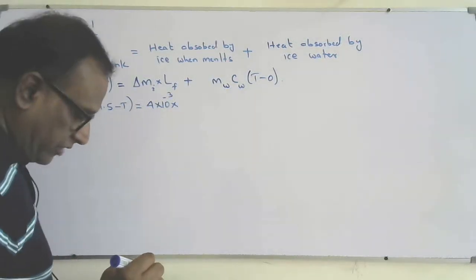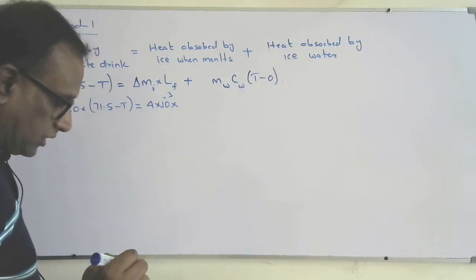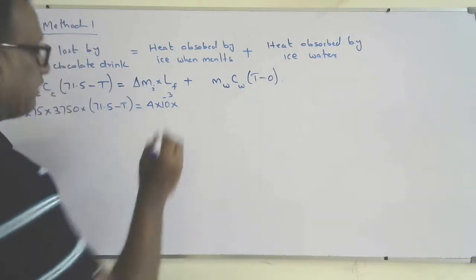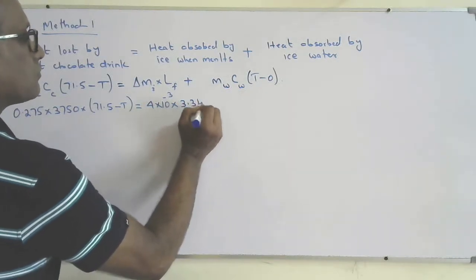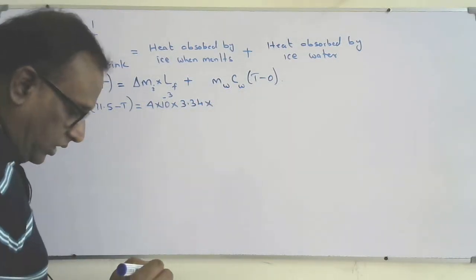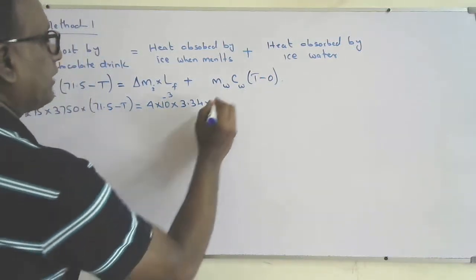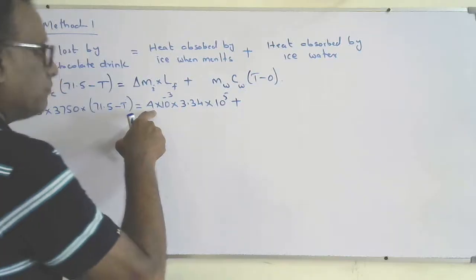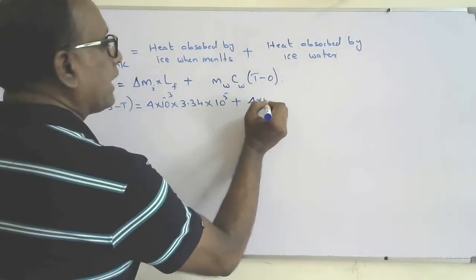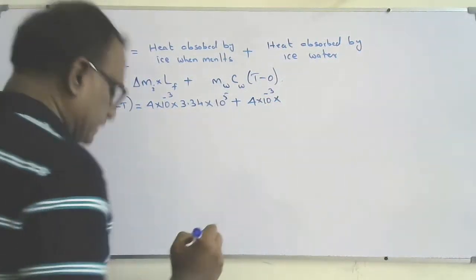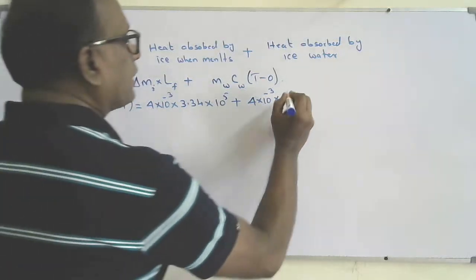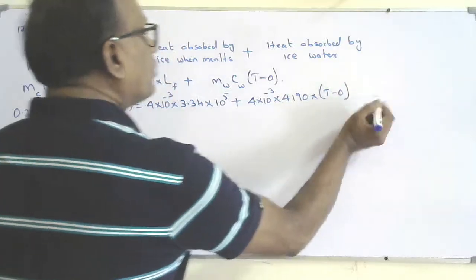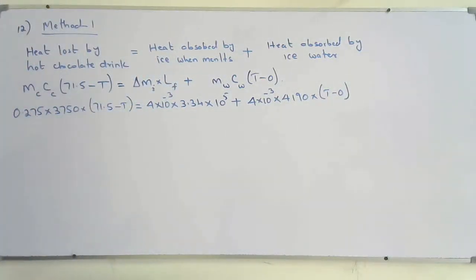Latent heat of fusion of ice is 3.34 times 10 to the power 5. Mass of water, the same, ice water, 4 times 10 to the power minus 3. Specific heat capacity of water given is 4190, times T minus 0. Okay, solve it and find the final temperature T.